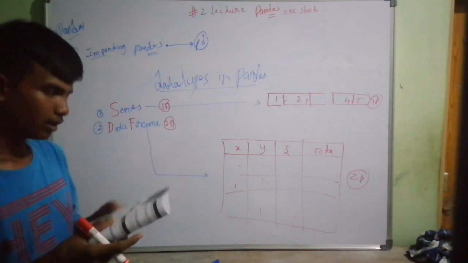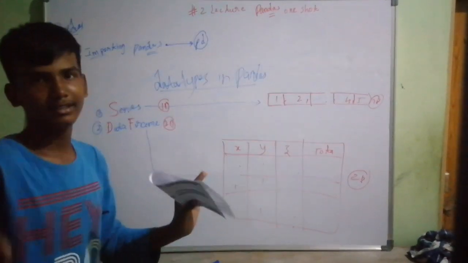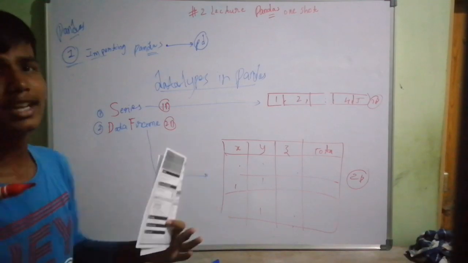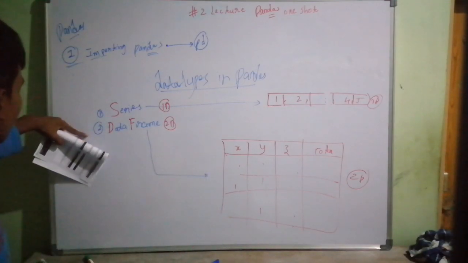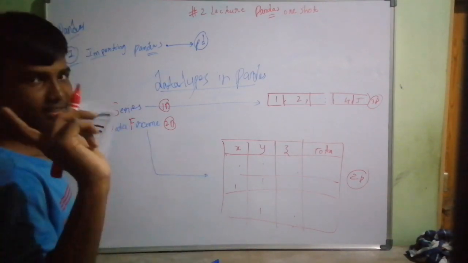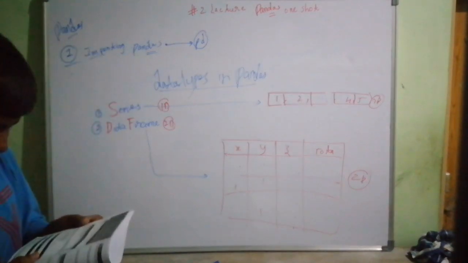Okay. Right now, there's a little bit of explanation here about Series and DataFrame. That's the end of it. We will learn about Series and we will learn about DataFrame. But Series is 1D and DataFrame is 2D. That's pretty much it, guys.